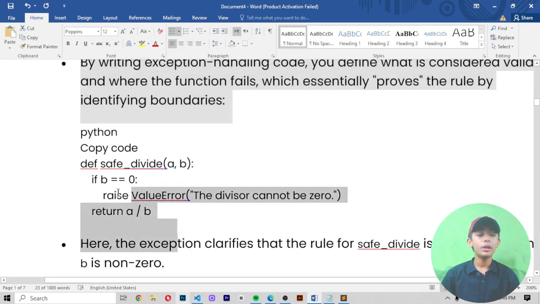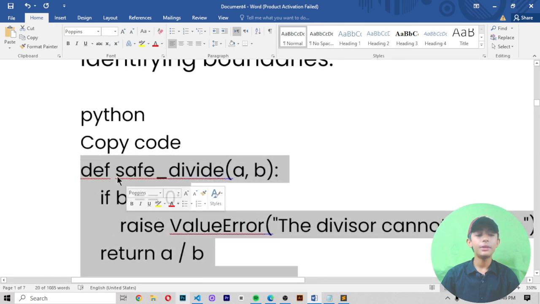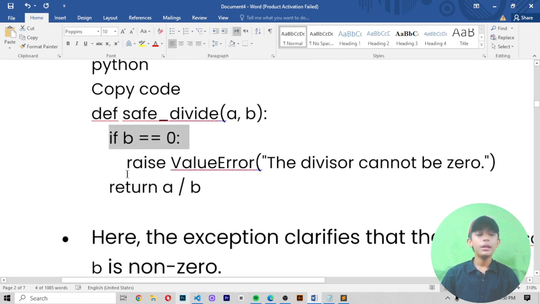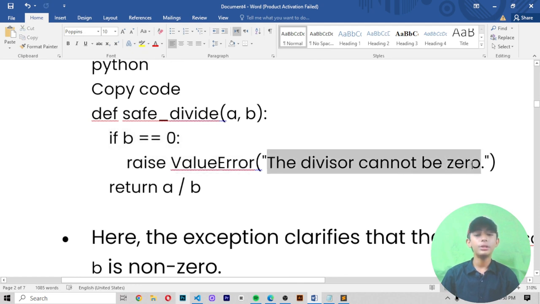Like this is one code. In this code, first of all, we define a def keyword, then safe_divide with parameters a, b. Then using the if statement, I write if b equals 0. Then I raise a ValueError, and the message is "the divisor cannot be 0".